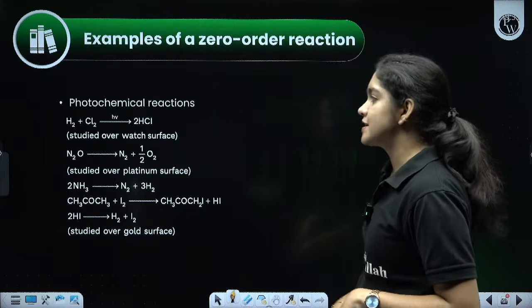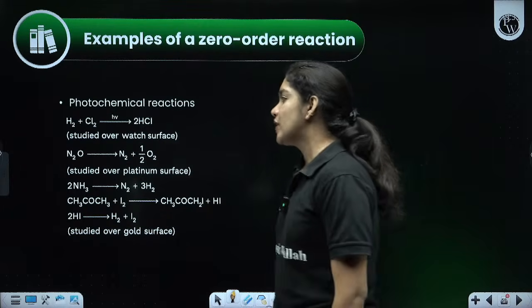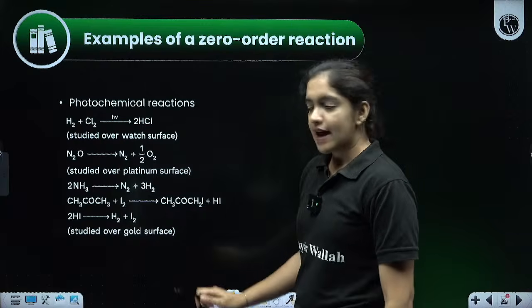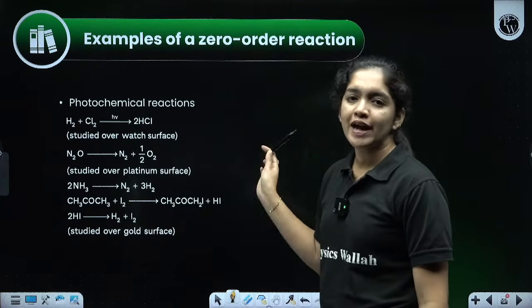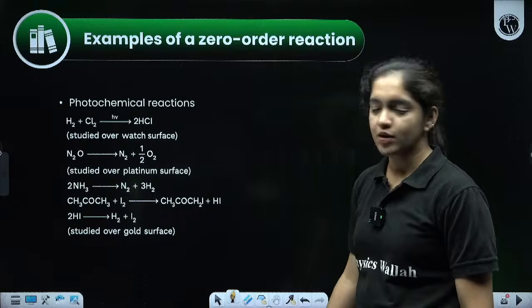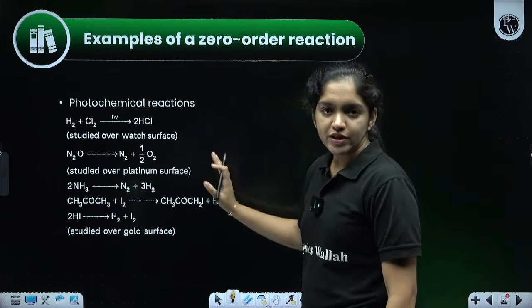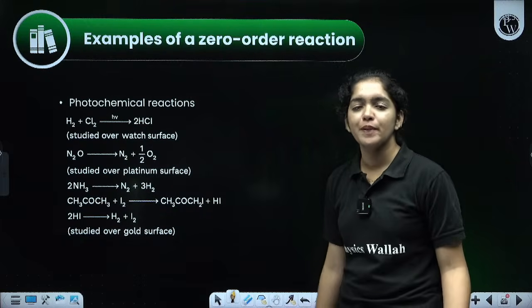Examples of zero order reaction: H2 plus Cl2 gives 2HCl, a photochemical reaction. The next example is N2O. N2O decomposes into nitrogen and oxygen over platinum, it is happening with the help of the platinum catalyst.